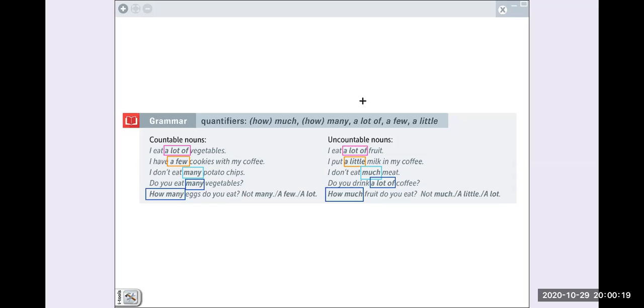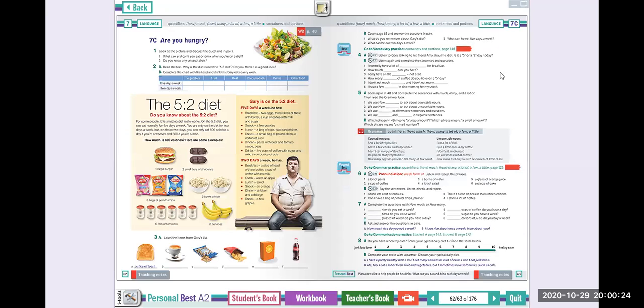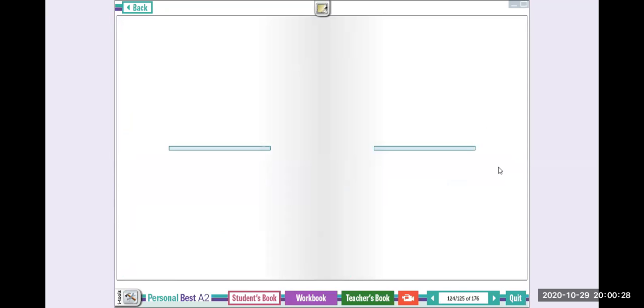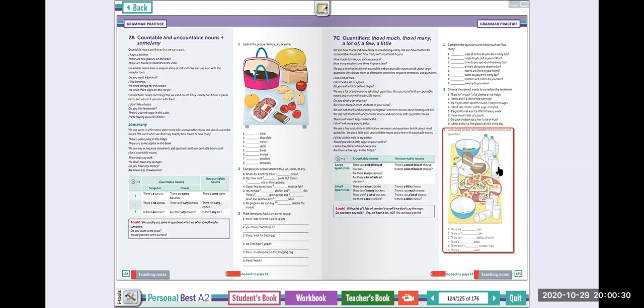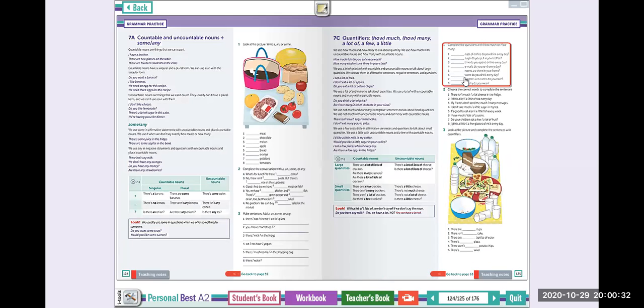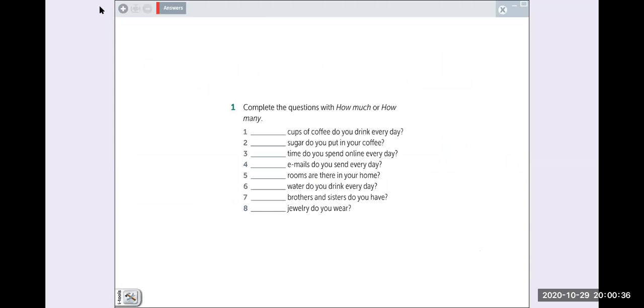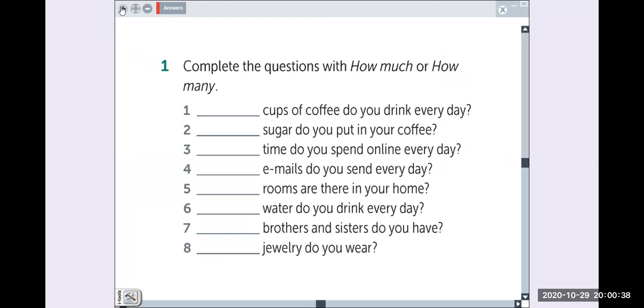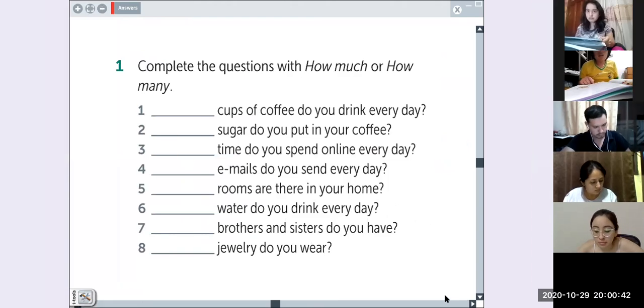Okay, let's go and practice with the exercise that you have here on page 125. Okay, let's see. Here we have quantifiers, how many and how much. Let's go with Vanessa.